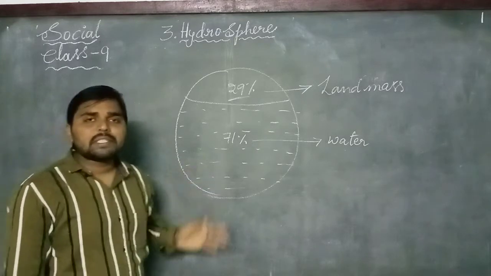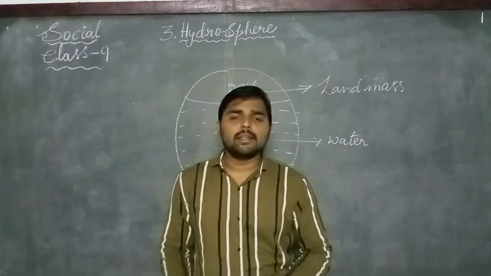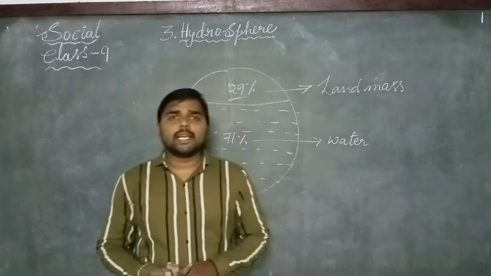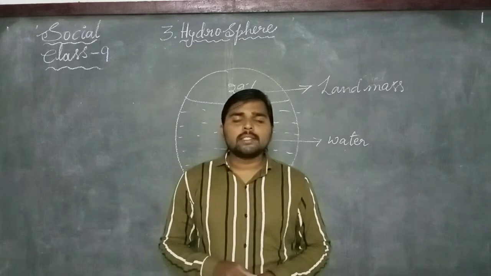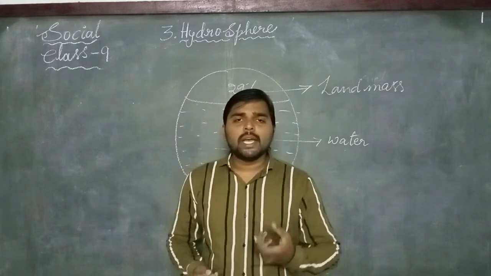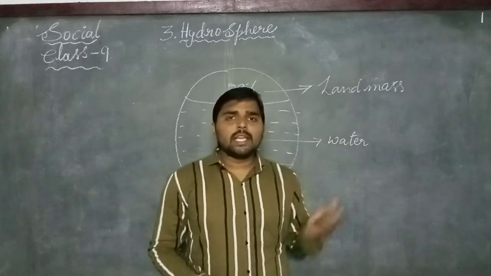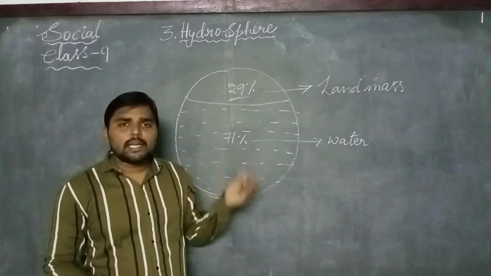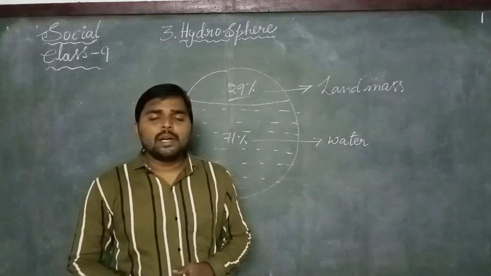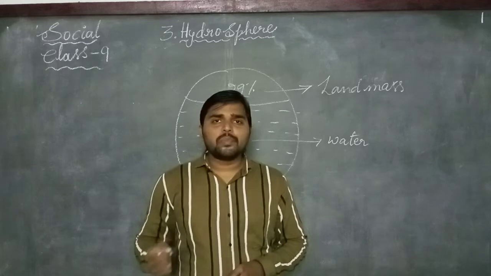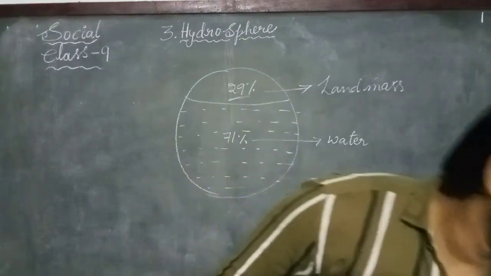Already we have learnt about this in the previous classes, but now we will discuss the hydrological cycle, that is the water cycle: how the water cycle goes on the surface of the earth, how water is transported from one place to another, how we are getting fresh water, and how we use only 1% of water among the 71%. Can this 1% meet the daily needs of humans? To know the answers to these questions, we have to enter into our lesson, hydrosphere. Now let us start our lesson.